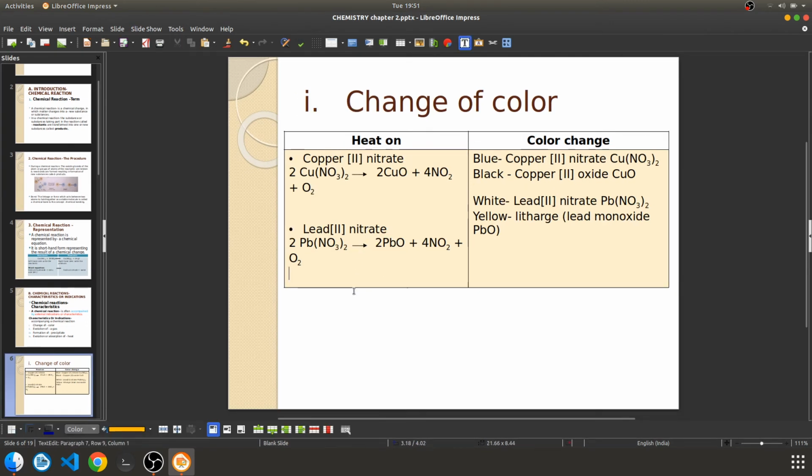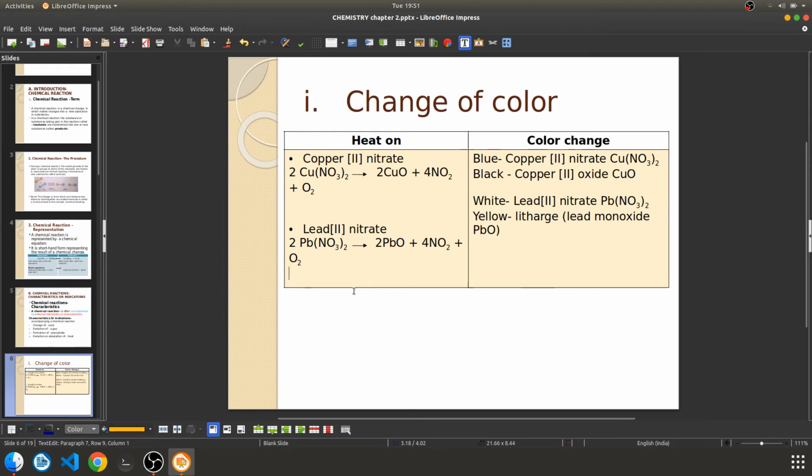So here, change of color. Now all four are the indications. If they are asking you what the indications are, then you have to write down that there are four indications. First was change of color. Second was evolution of gas. Third one was formation of precipitate, and the last one was exothermic or endothermic. That means it may be absorption of heat or evolution of heat, isn't it? So those are the four kinds of indications.